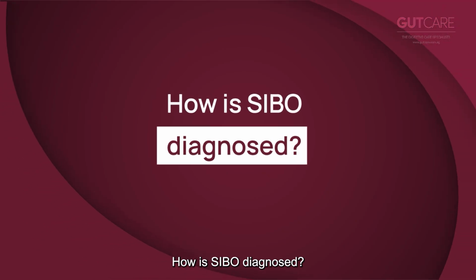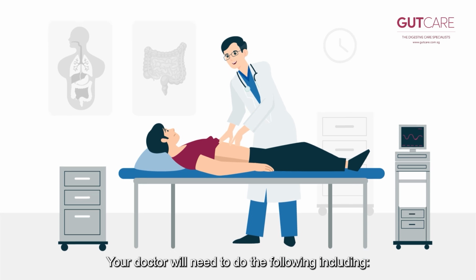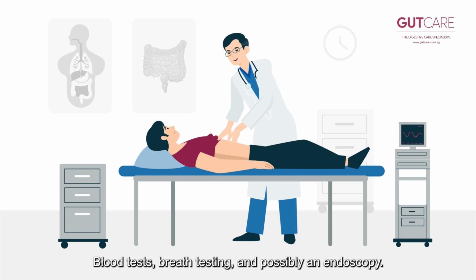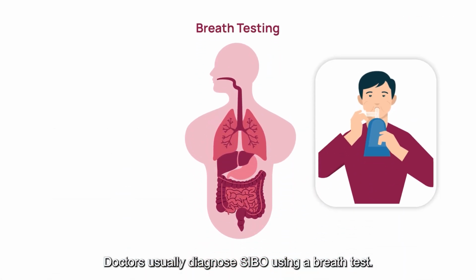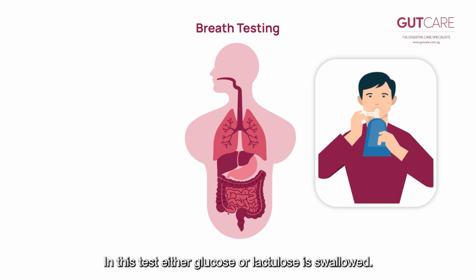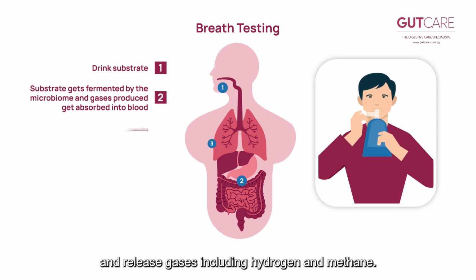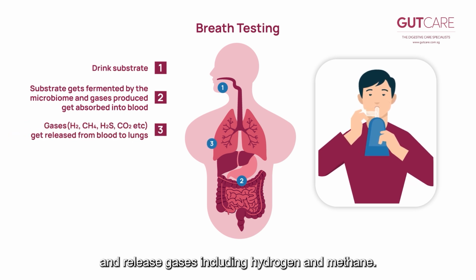How is SIBO diagnosed? Your doctor will need to do the following, including taking a detailed medical history and physical examination, blood tests, breath testing, and possibly an endoscopy. Doctors usually diagnose SIBO using a breath test. In this test, either glucose or lactulose is swallowed. These sugars are fermented by gut bacteria and release gases including hydrogen and methane.